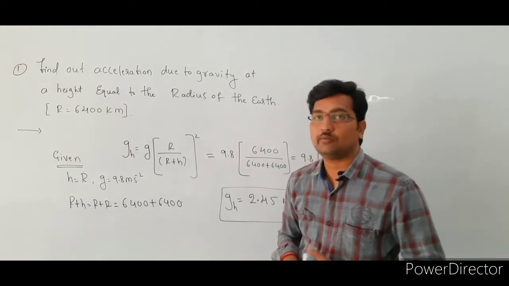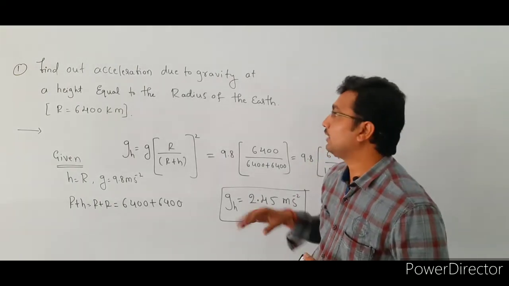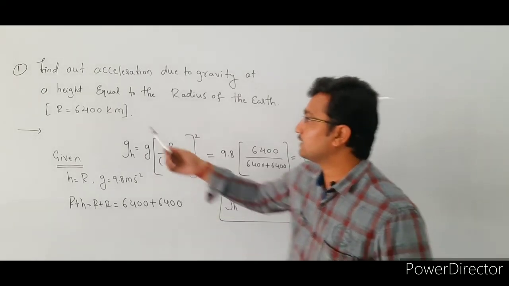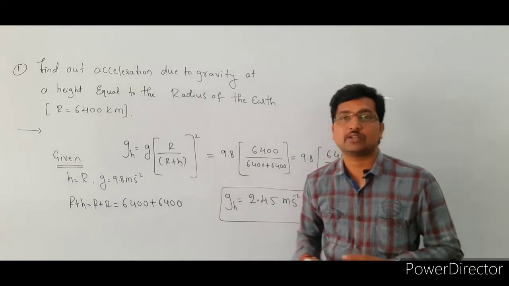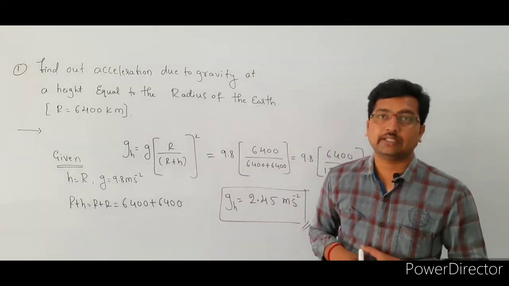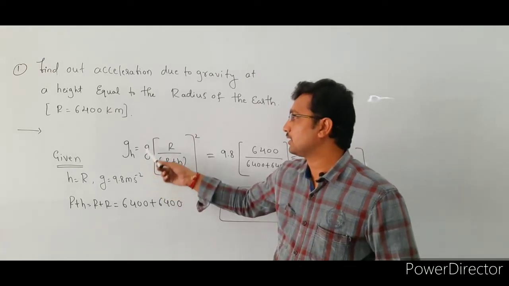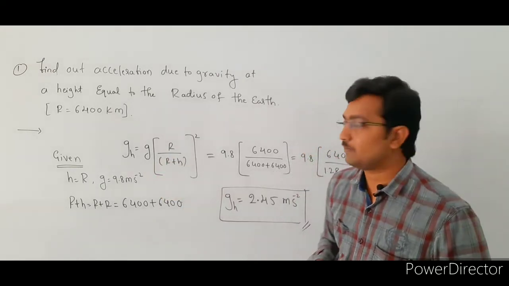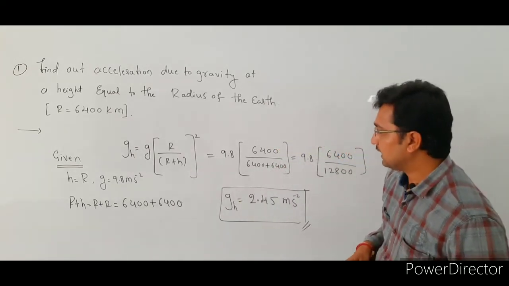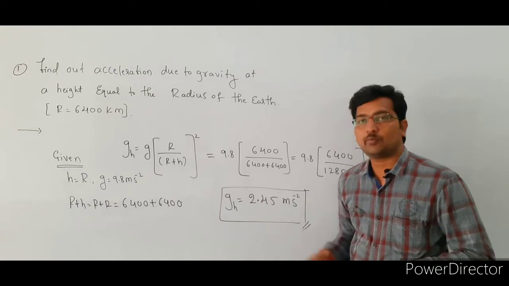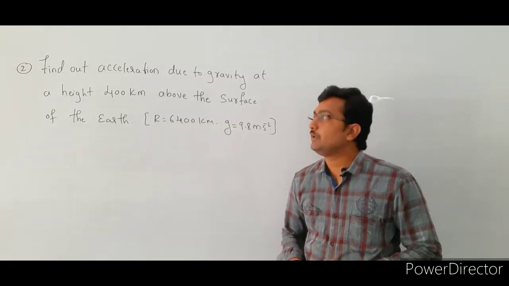So in this problem we are going to find out the acceleration due to gravity at a height equal to the radius of the earth. The radius of earth is given, right. Okay. So this problem is based on the variation of acceleration due to gravity above the earth surface, right. We are using the formula g_h = g (R / (R + h))². Substitute all the values here, simplify, we will get the final answer, that is 2.45 meter per second square. See the next problem here.